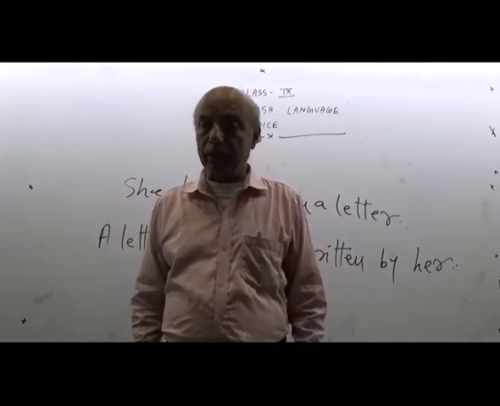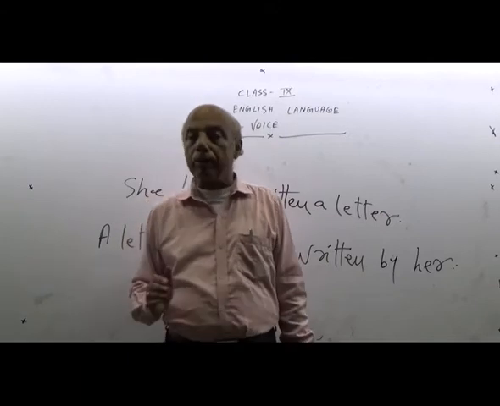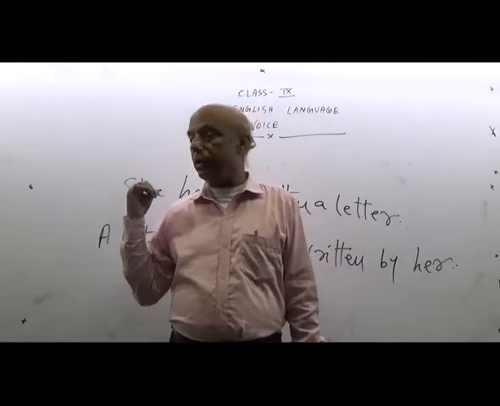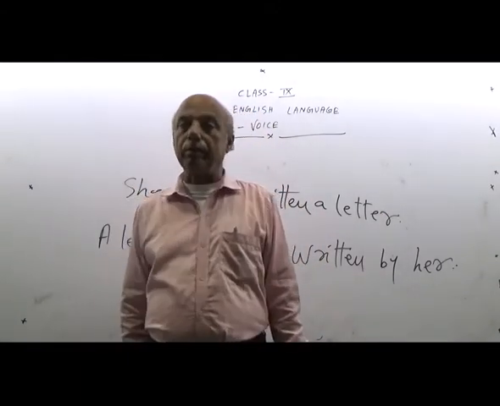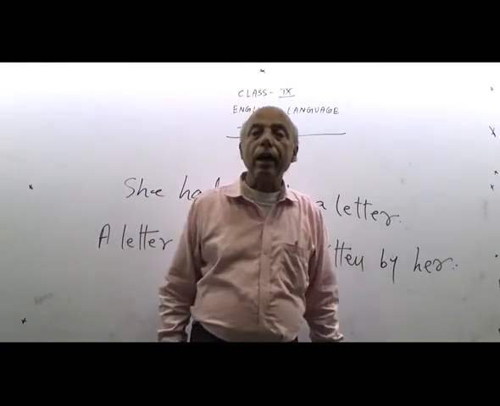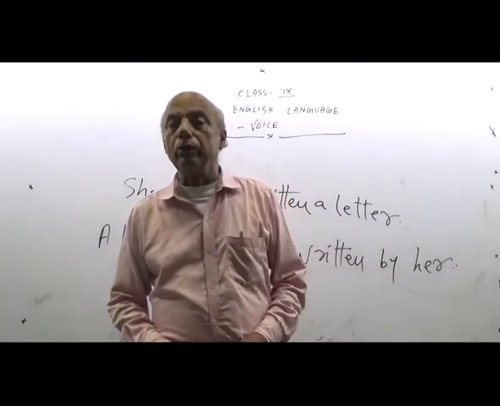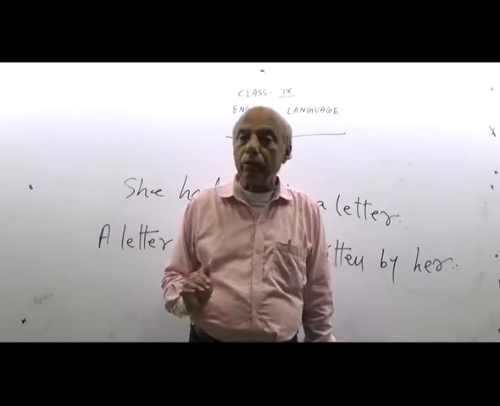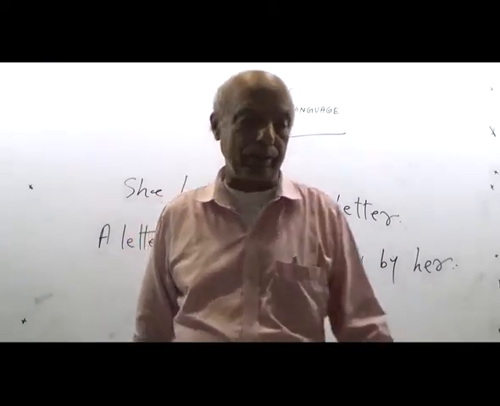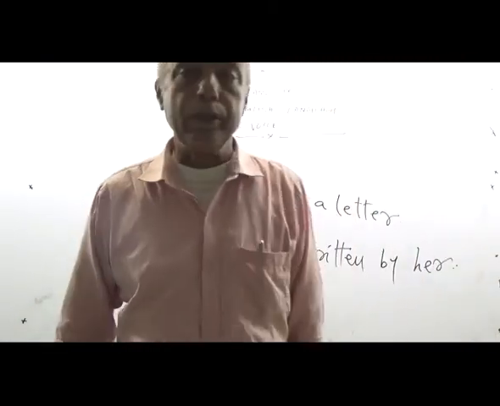I have told general rules, and on the basis of general rules, I have written general examples that must be learned by you. Thereafter, I am going to teach you how to change from active into passive of interrogative sentences. Again, try to understand.